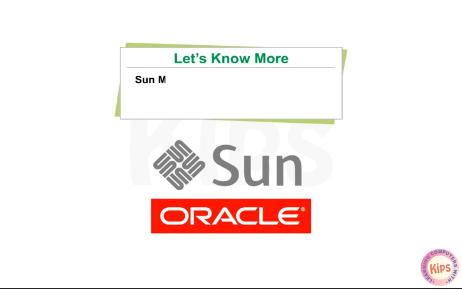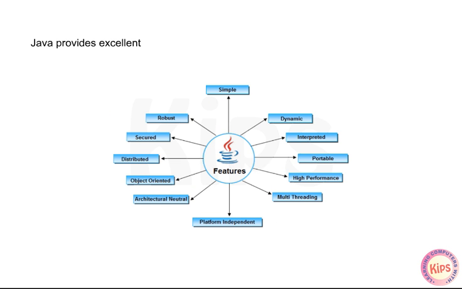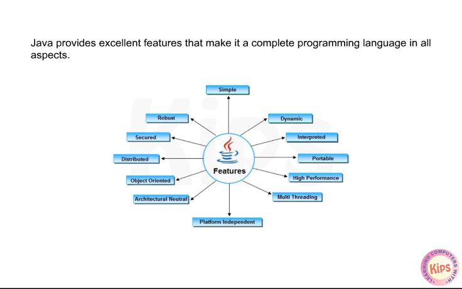Students, do you know Sun Microsystems has been acquired by Oracle in 2010? Java is now a product of Oracle. Java provides excellent features that make it a complete programming language in all aspects.